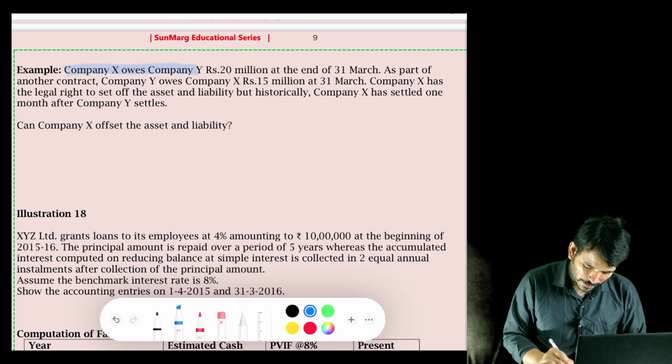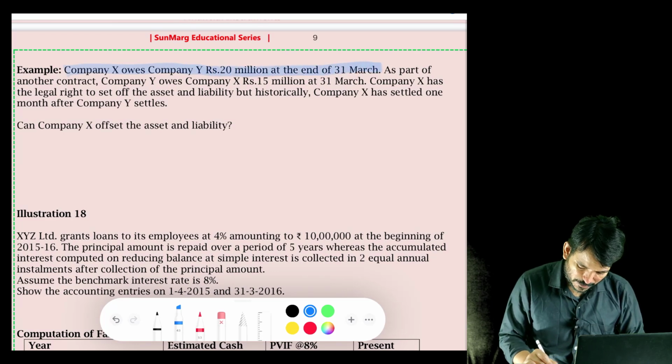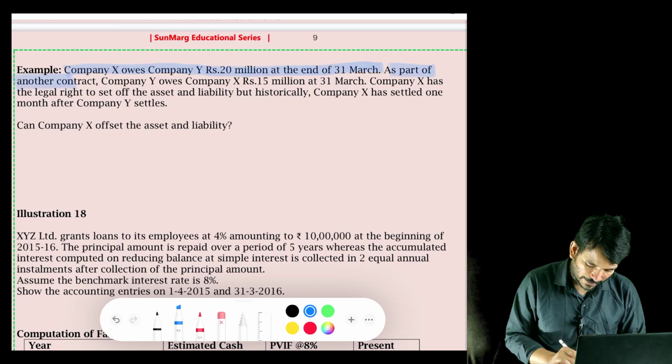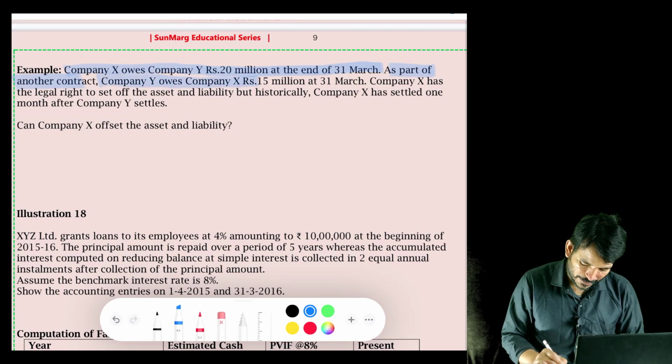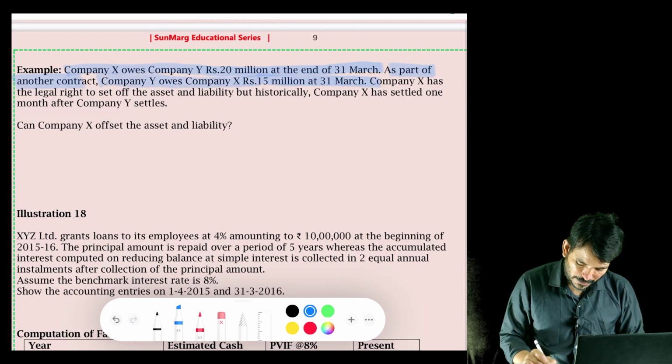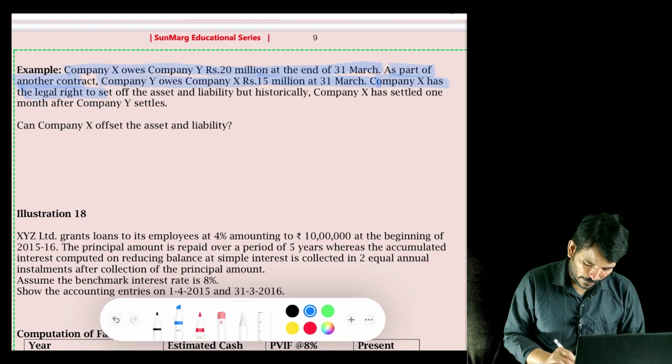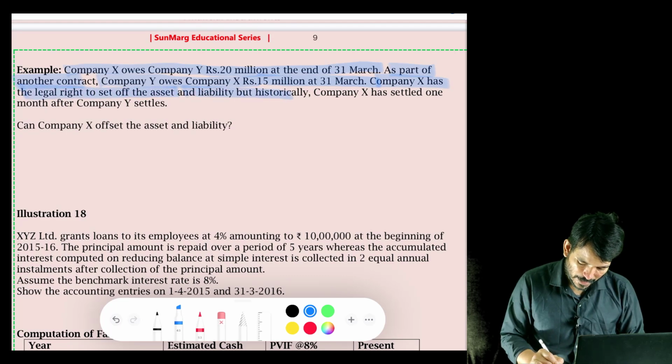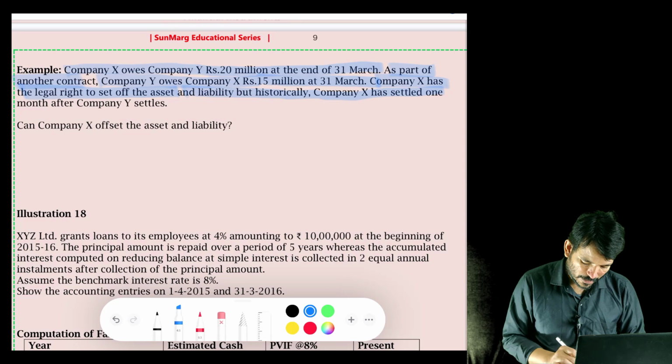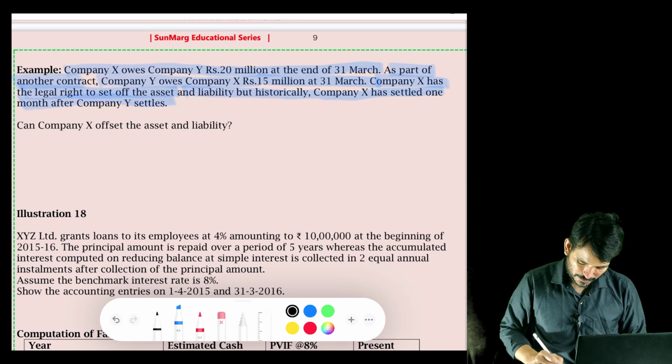Company X owes Company Y 20 million at the end of 31st March. As part of another contract, Company Y owes Company X 15 million at 31st March. Company X has a legal right to offset the assets and liabilities, but historically Company X has settled 1 month after Y's settlement. So what are they fighting for?